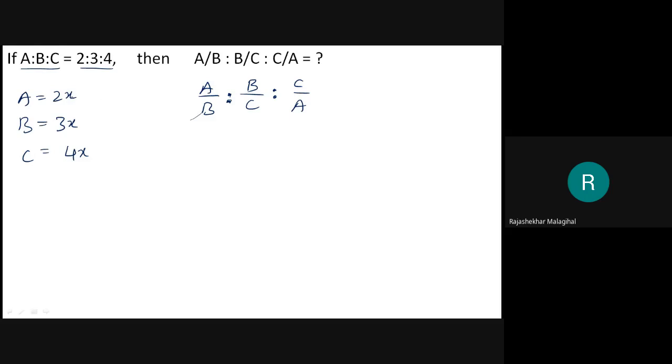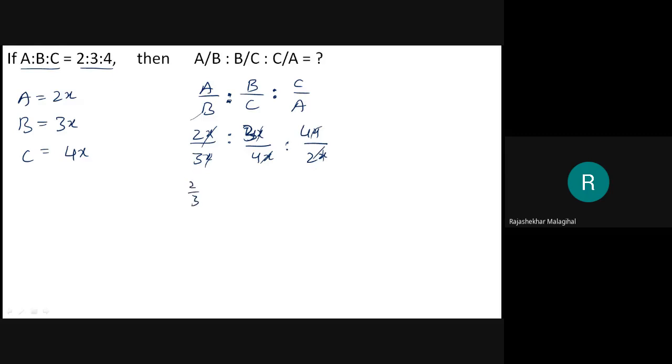Then A means 2x, B means 3x. I don't have any dilemma here because only one term is there for A, B, C: 2x, 3x, 4x. Then B is 3x, C is 4x, A is 2x. Then all the x cancelled.